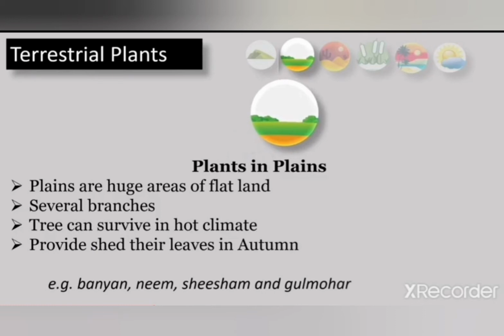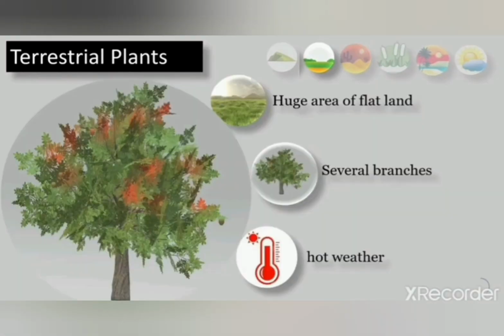Okay student, now as you can see in the picture, here is a gulmohar tree. In plains, the trees grow in a huge area of flat land. The trees growing in plains have several branches, and they can survive in hot weather also.